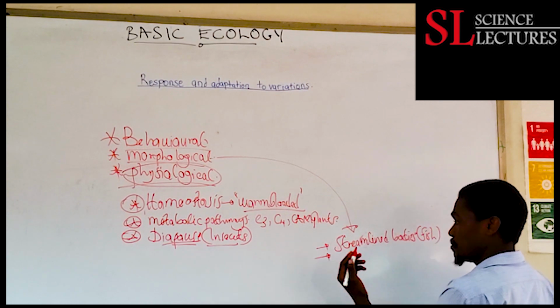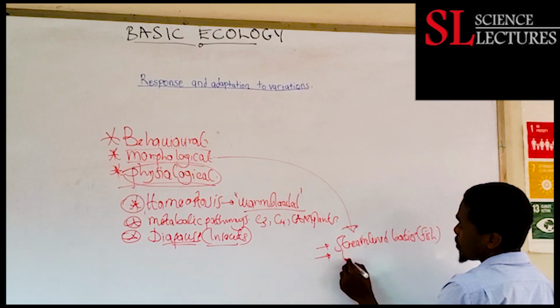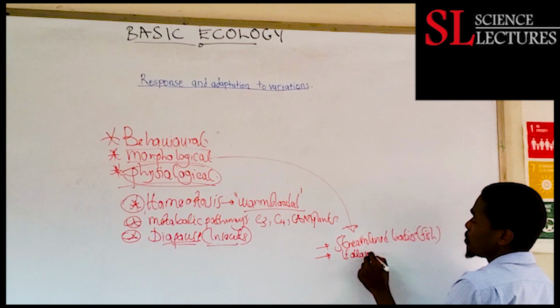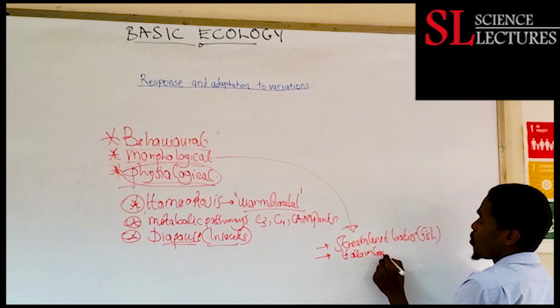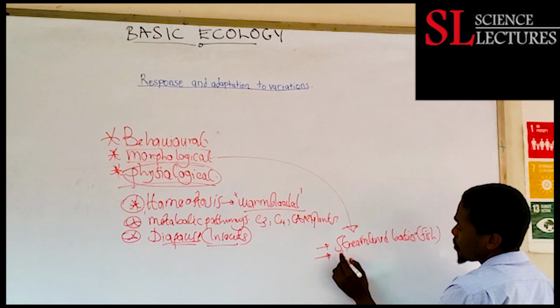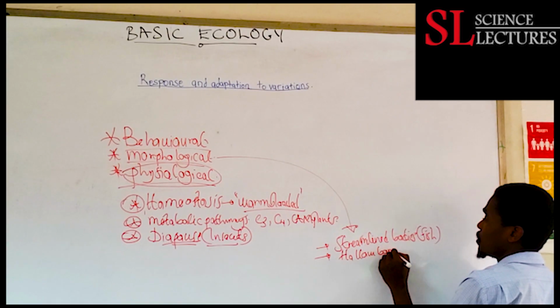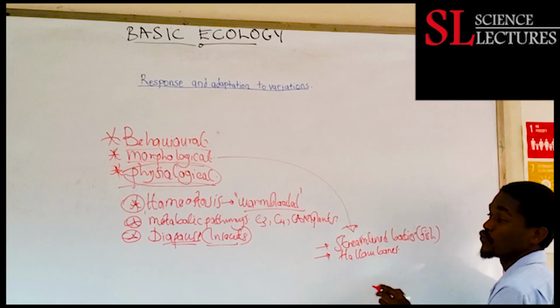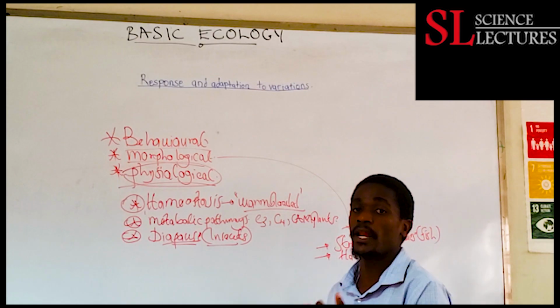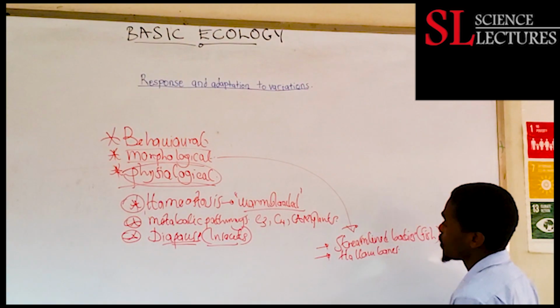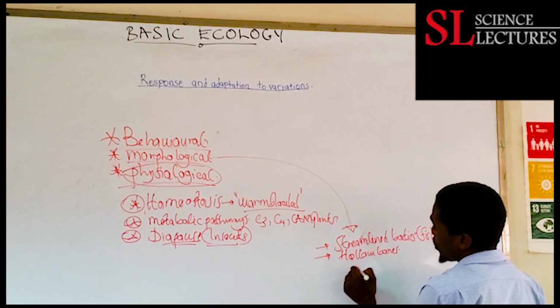Then for birds, we can give an example. Birds have hollow bones, and the hollow bones are lightweight. They reduce the weight that the bird has to carry such that it has effective flight.